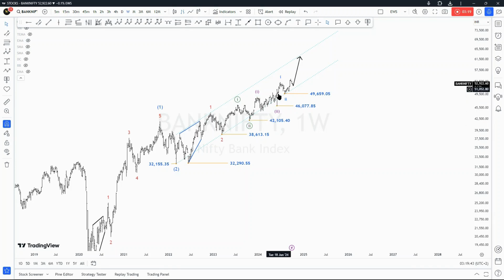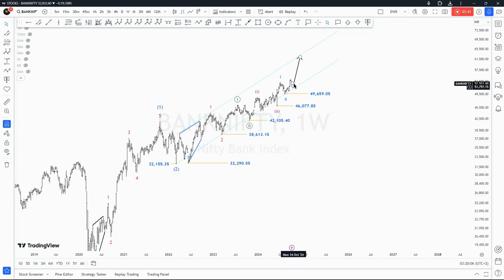And then a flat wave 2, which is a running flat. I labeled that wave 2 at 46,077.5 Indian rupees right about there. And then we saw five waves to establish, I believe, degree 12. This one should be minute, subminute, and then minute.